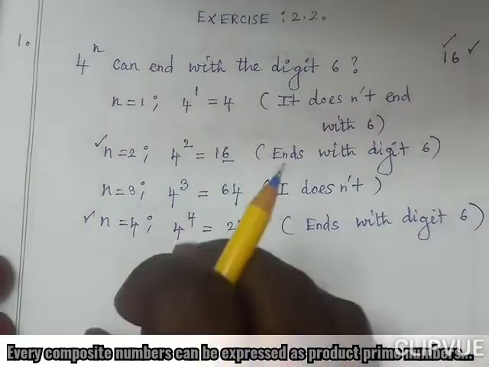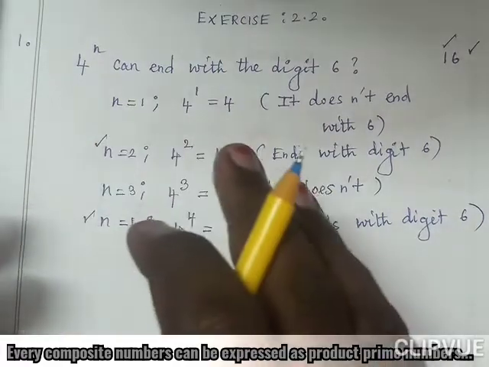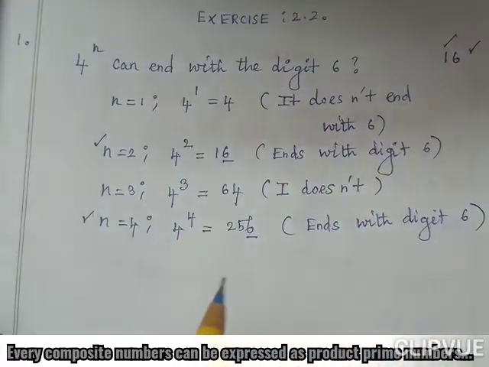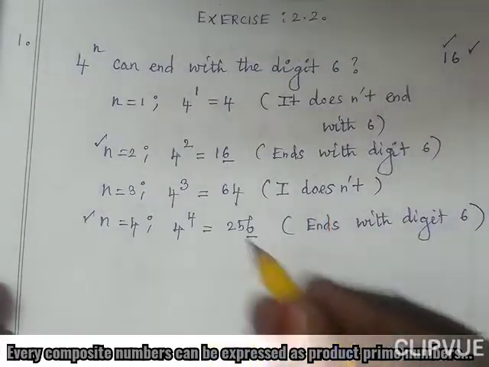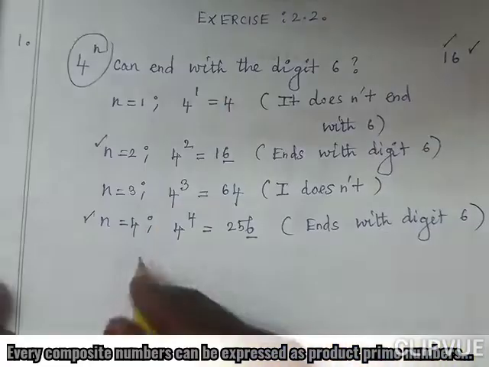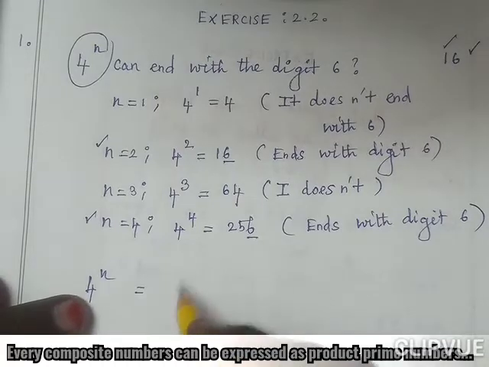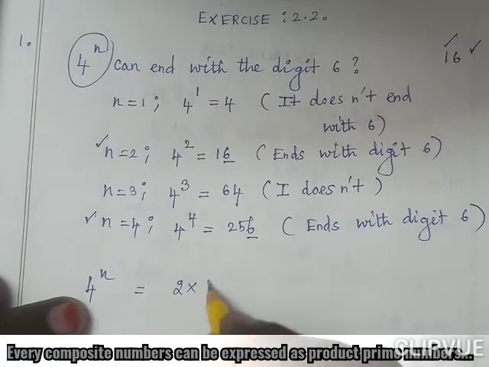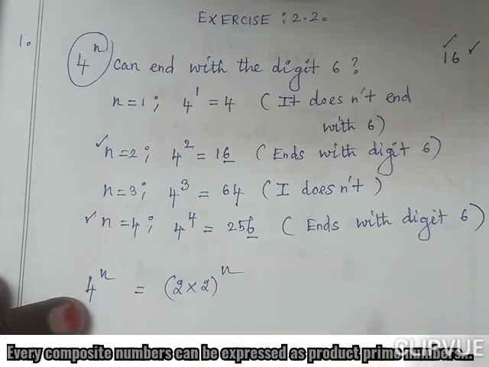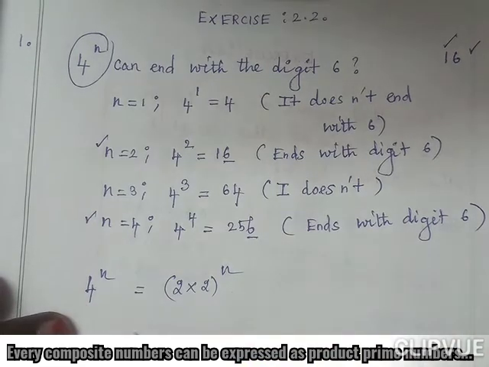Okay. So here how shall we prove this? By using the fundamental theorem of arithmetic concept. Means first we have to write this 4 power n in prime factor form, 2 into 2 whole power n.